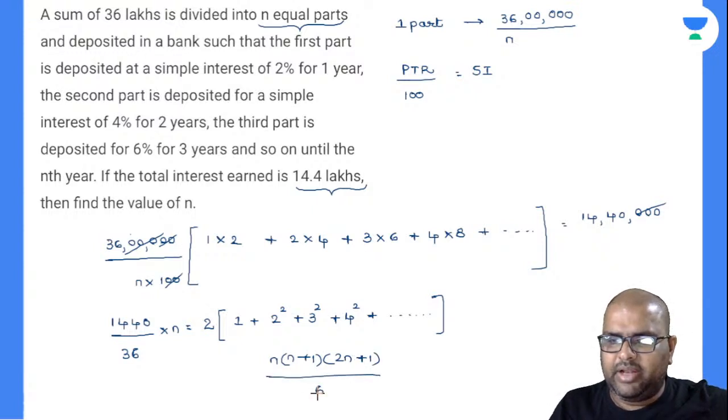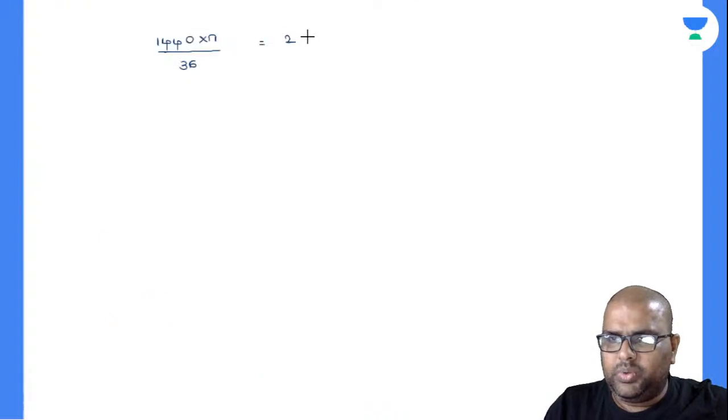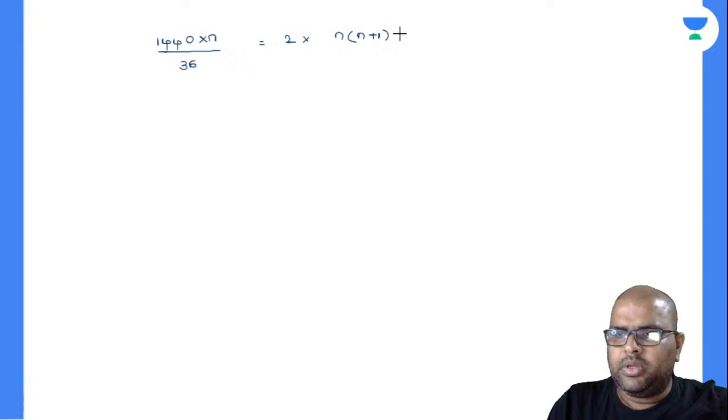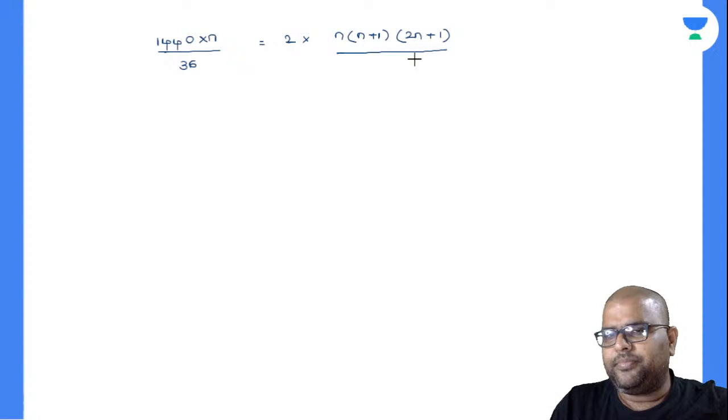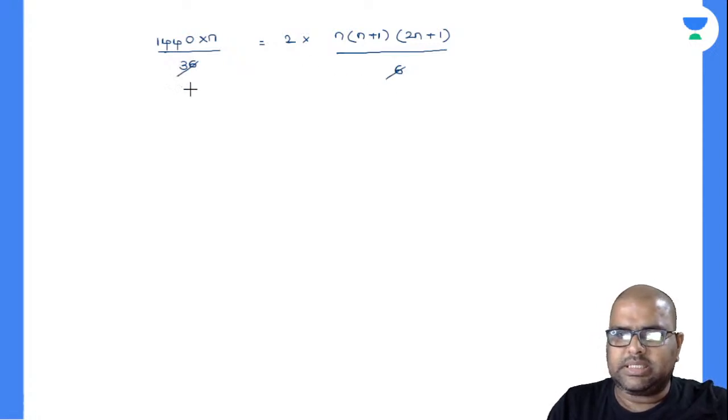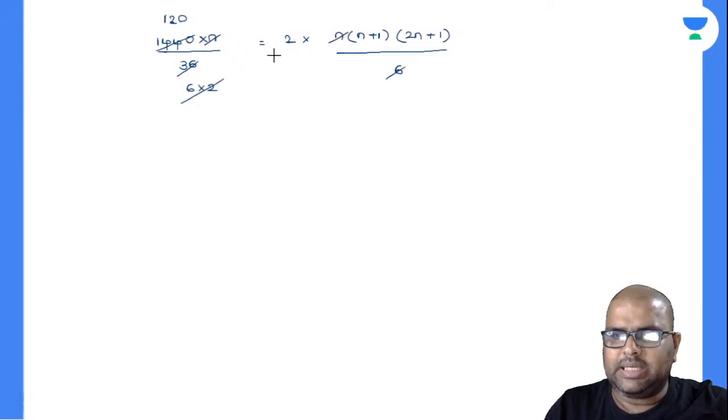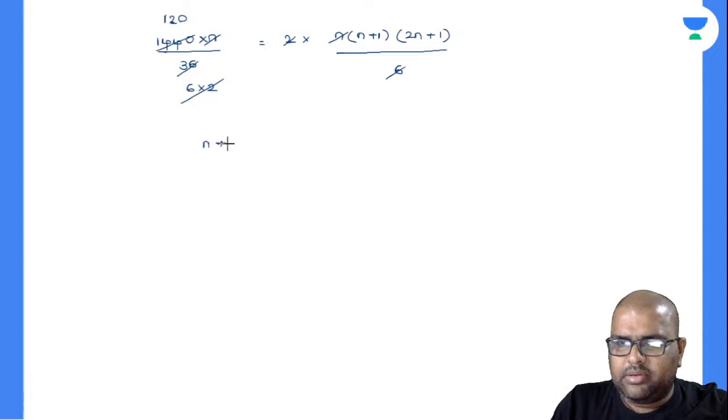You are asked to find the n value. So I'll write on the same value there: 2 into n plus 1 into 2n plus 1 divided by 6. Yes, perfectly. So 6 ones are 6, 6 sixes are 36. Now this 2 will come to this side and become 12. 12 ones are 12, 12 tens are 120. This n gets cancelled, so I'll remove this 2 also. So what will be finally left over? n plus 1 into 2n plus 1 is equal to 120 is the leftover.